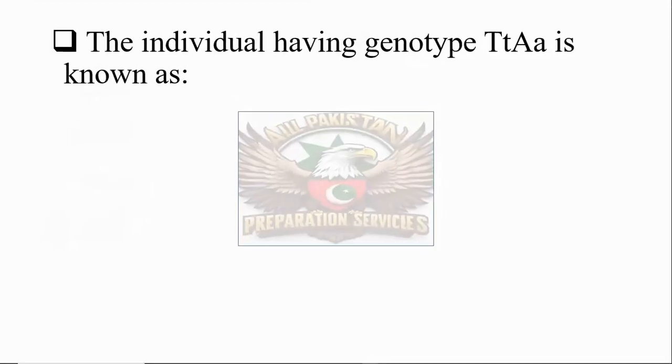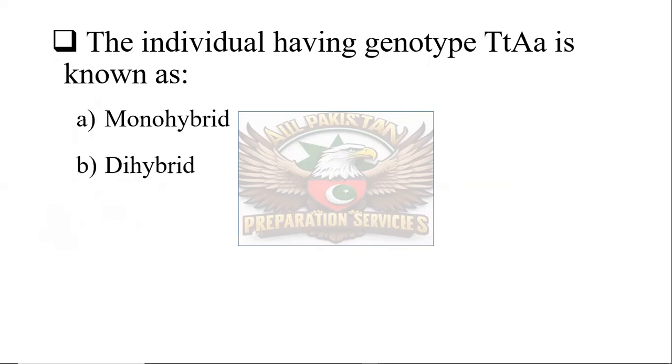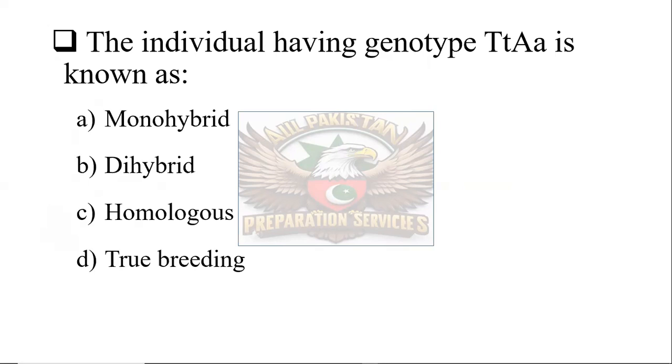The next question is that the individual having genotype capital T small t, capital A small a is known as monohybrid, dihybrid, homologous, or true breeding. And the correct one is dihybrid.